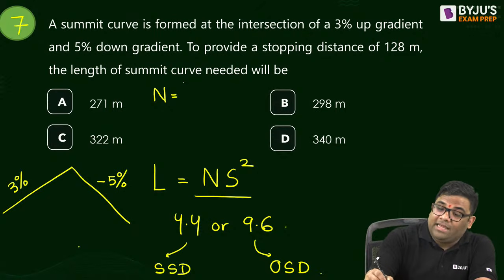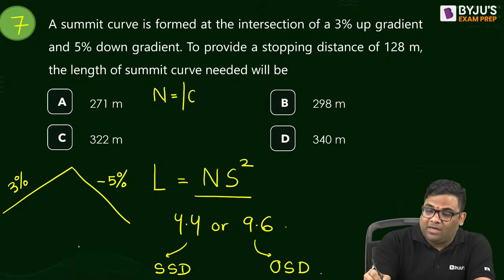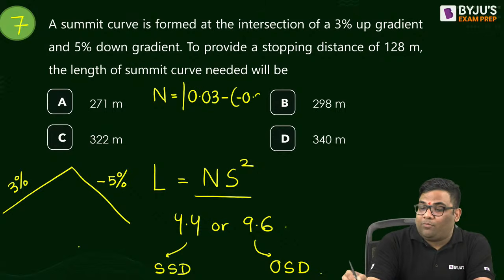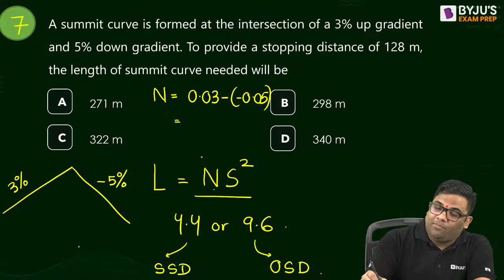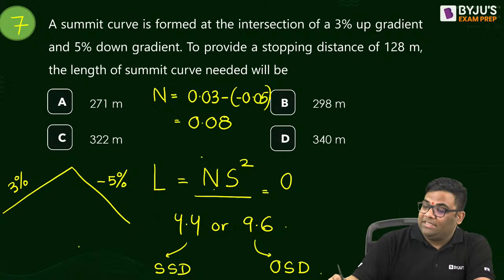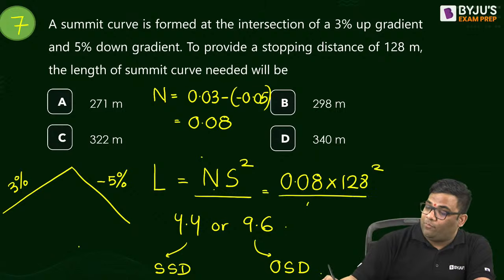So what is N? N is the change in gradient: 0.03 minus of minus 0.05, giving me a value of 0.08. So your N is 0.08, your S is 128, then whole square divided by 4.4.